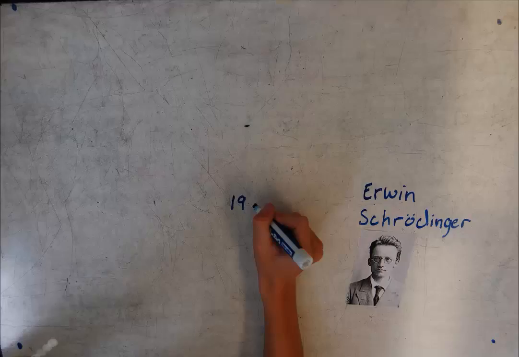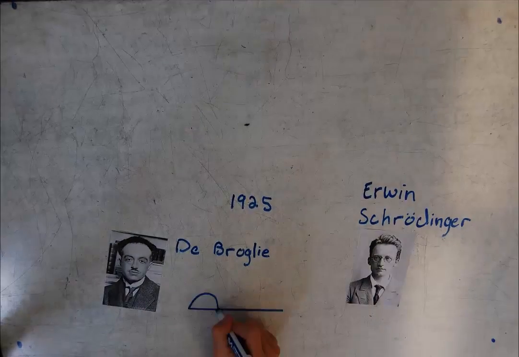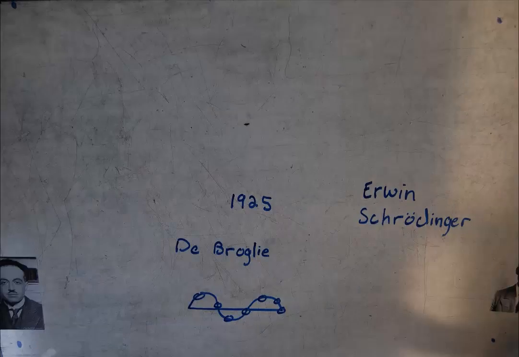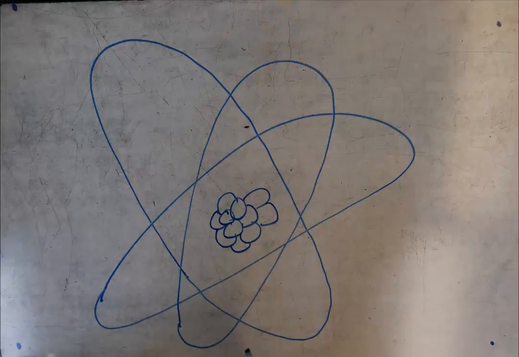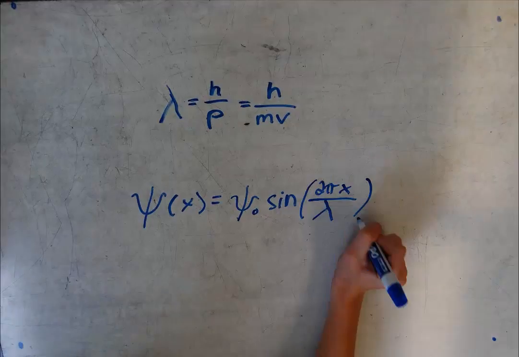In 1925, Erwin Schrödinger discovered his law of psi after learning about de Broglie's suggestion that matter can have wave-like properties. His goal was to predict the outcome of atomic equations. This equation is the differential equation whose solution is the wave function Ψ(x).